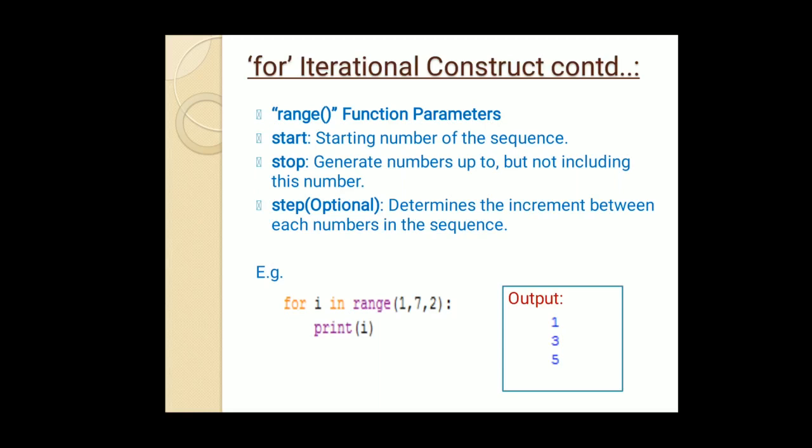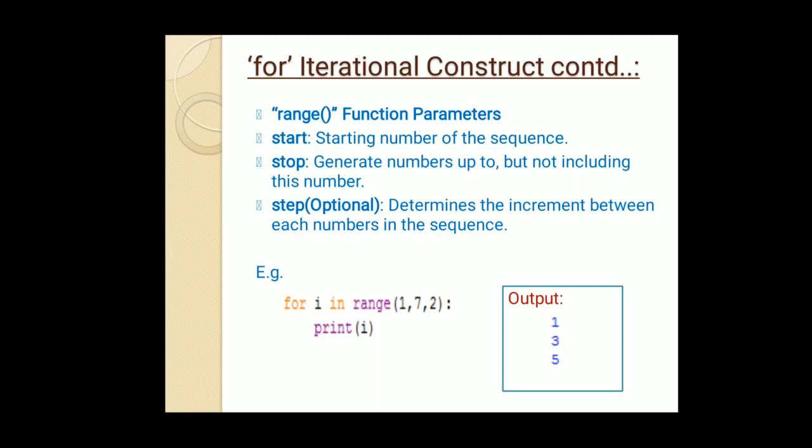If you look at the example, initially for I in range 1, the start value of I is 1. Then the step value is added, so 1 plus 2 gets 3. Then the value 3 gets printed in the loop. Then plus 2 is added again, and the value of I goes from 3 to 5. Then 5 will be printed, and if the value of I goes from 5 to 7, it is not possible to execute the for loop. So here the loop will automatically stop.